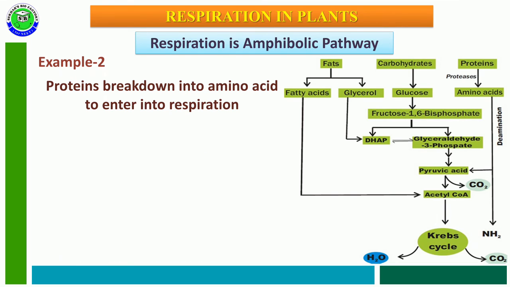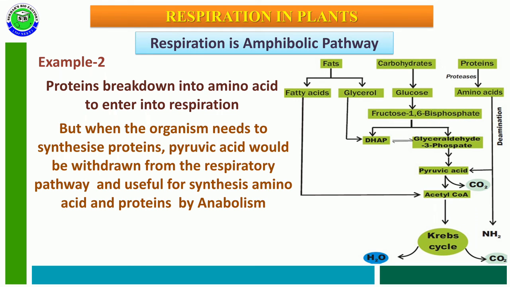One more example: proteins are broken down into individual amino acids before entering respiration, and these amino acids are converted into pyruvic acid.